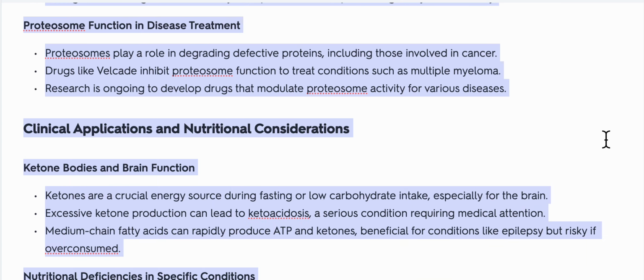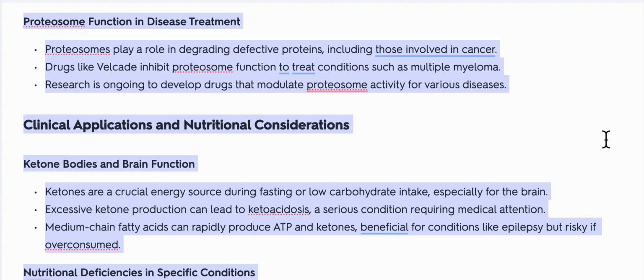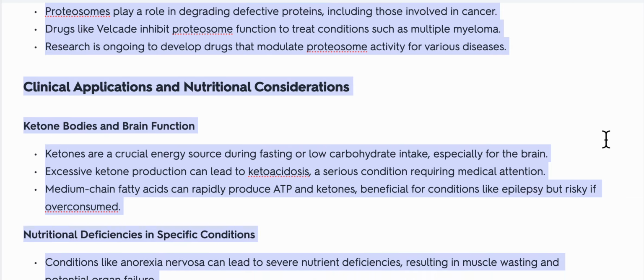Proteasome function in disease treatment. Proteasomes play a role in degrading defective proteins, including those involved in cancer. Drugs like Velcade inhibit proteasome function to treat conditions such as multiple myeloma. Research is ongoing to develop drugs that modulate proteasome activity for various diseases.